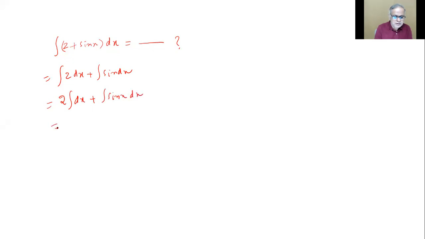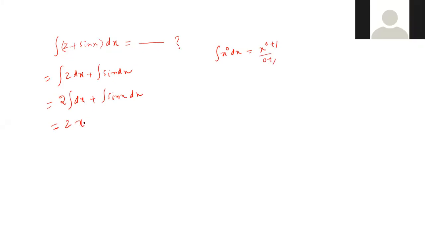So this will be what? 2 into x. X to the power 0 dx it is. Will be 0 plus 1 by 0 plus 1. So 2x. You need not write plus c. Sir, should we add plus c 2 times or 1 time? We will add plus c now, sir. Tell me again. If it is without limits, we don't know the answer, so we will add only once that constant.